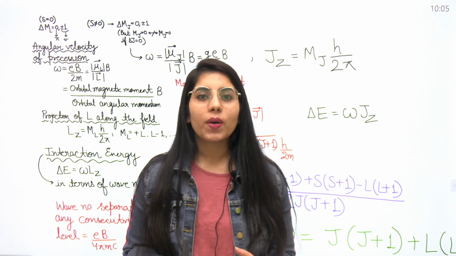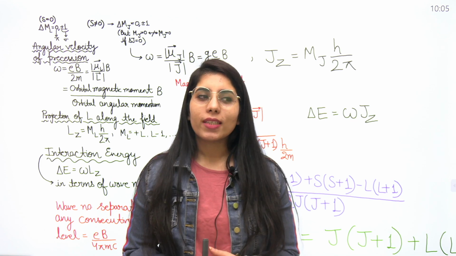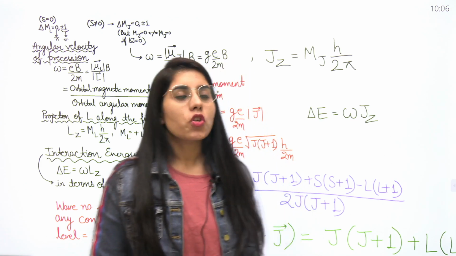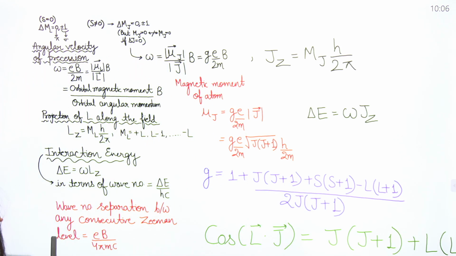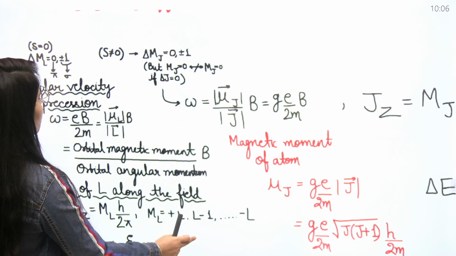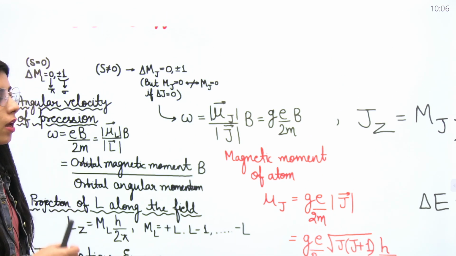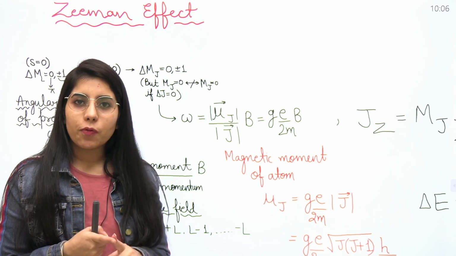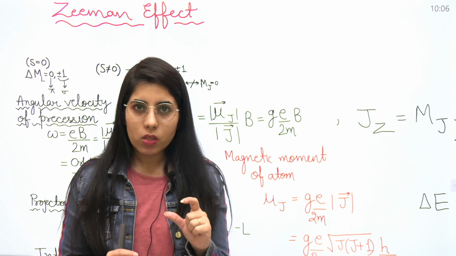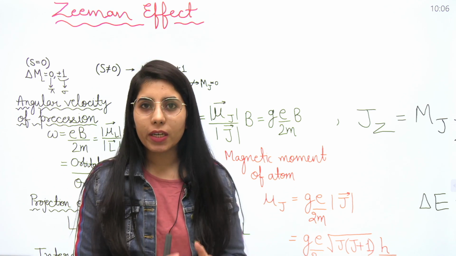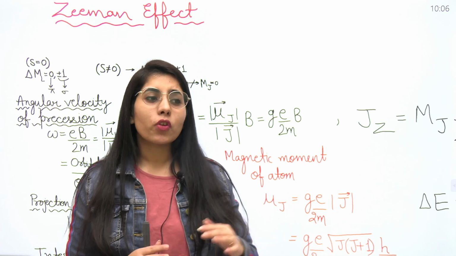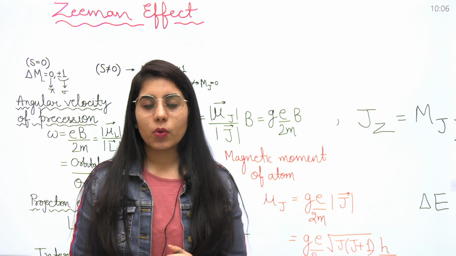So now let's quickly start the discussion, so that we will be able to cover many points in this video itself. First of all, we are going to talk about the Zeeman effect. One by one, I will let you know the topics we are going to consider. When we consider the Zeeman effect, the first thing we need to know about it. There is going to be so much theory part as well, but we will not consider the theory part here. We are mainly going to focus on the numericals, a numerical-oriented discussion, basically.